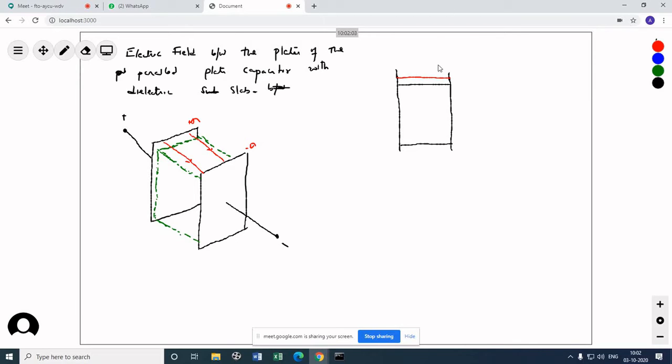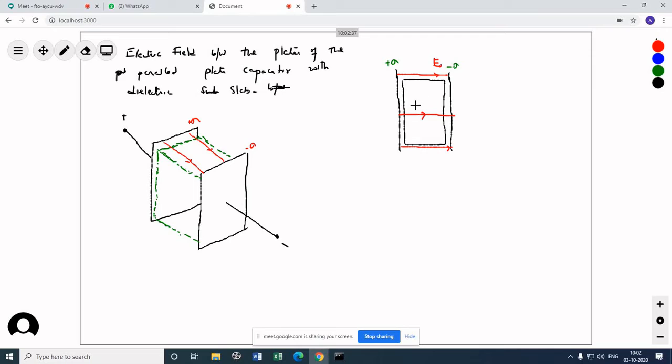If I place the dielectric slab, the electric field between the plates is E0. This is also E0. Now what will happen, as I have discussed? This side already has minus sigma, and this side already has plus sigma.